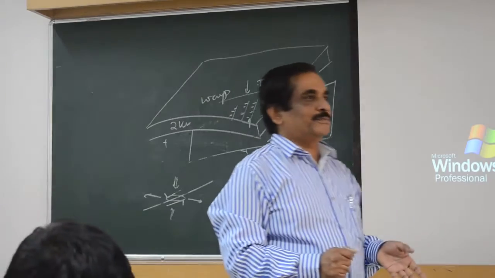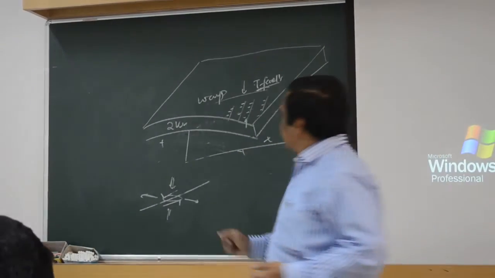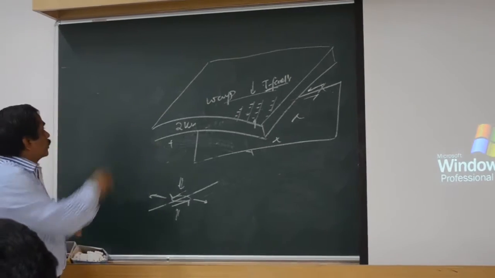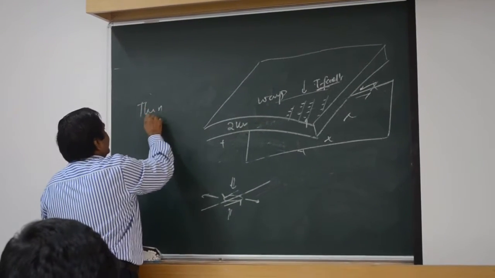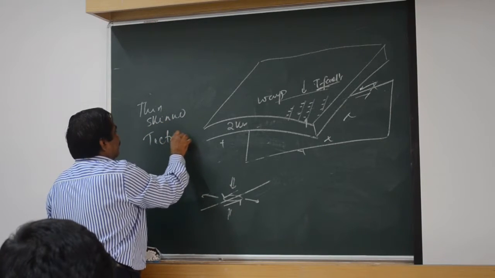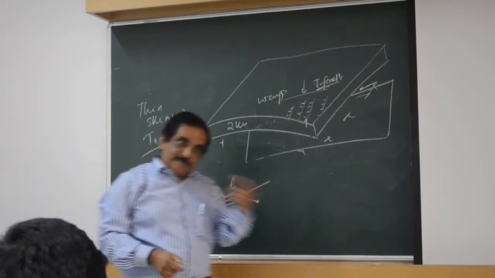This happens in the skin: when something happens inside, the skin behaves like this. This is thin skin tectonics. You understand this part? So the Deccan trap will behave like this.